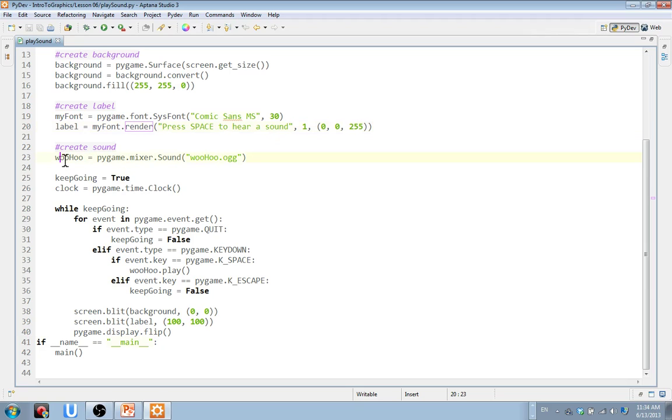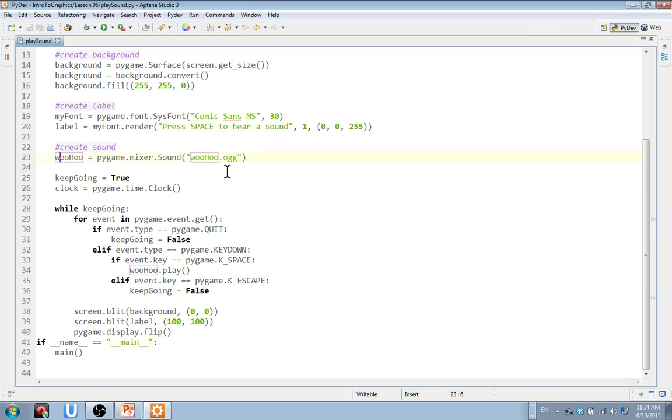Uhu is going to be the variable that we're going to assign this sound. And we're going to load it ahead of time before we initialize the game loop. And it's going to say, woohoo! That's what it's going to sound like, basically, right? No, it's the dude actually recording his voice, going, woohoo! Right?